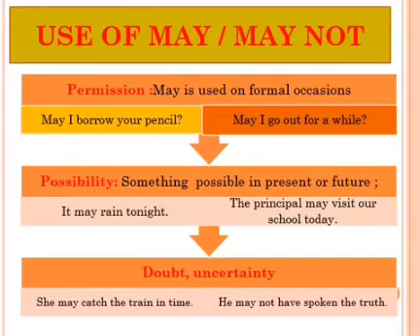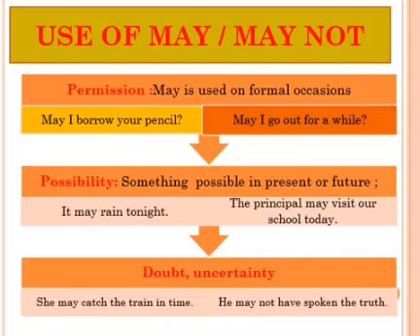Next, may is also used to express doubt and uncertainty. When you are not certain, it is called an uncertainty. She may catch the train in time. He may not have spoken the truth. So in both the sentences you can see that they are not certain.